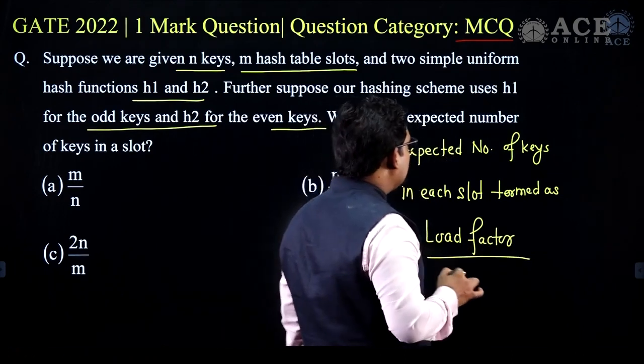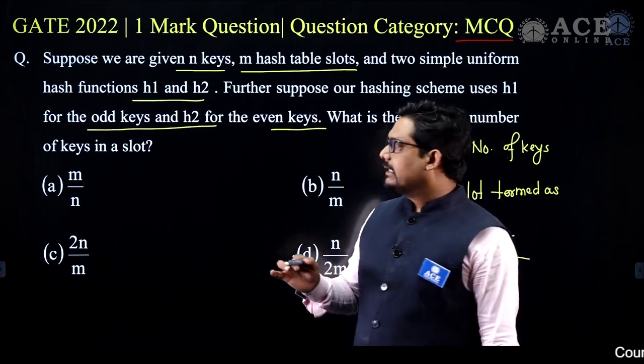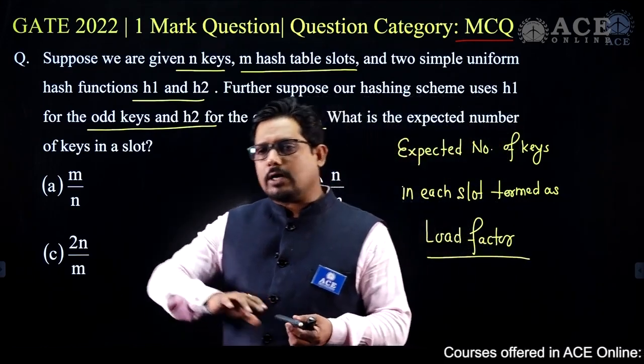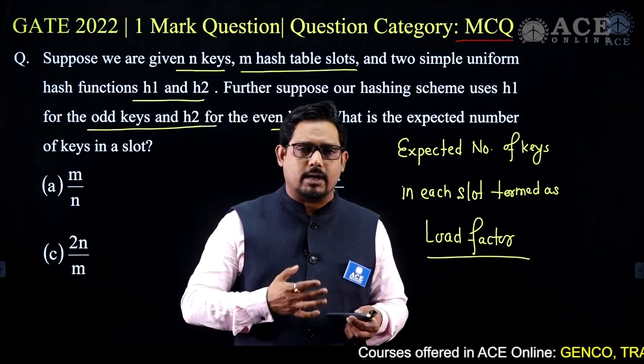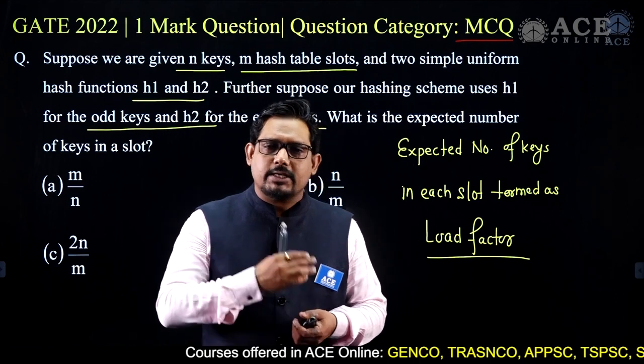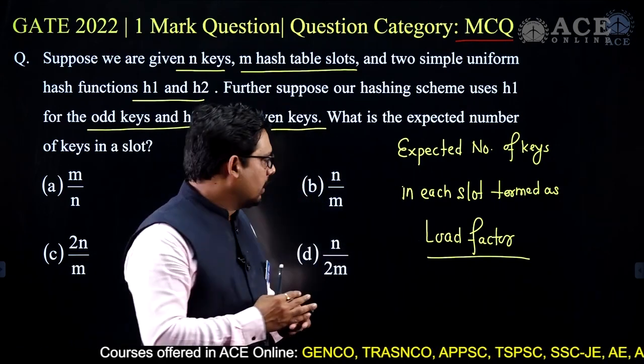Already it has been said that the keys are distributing uniformly. So whether the keys coming are odd or even, it has nothing to do with that. Actually, it has a uniform distribution over the keys.